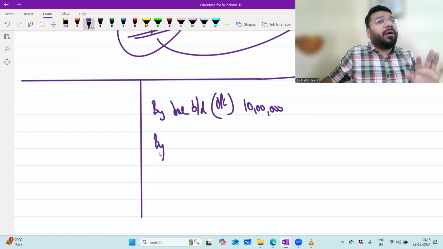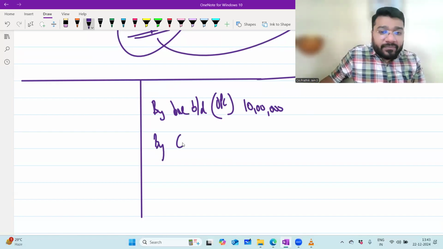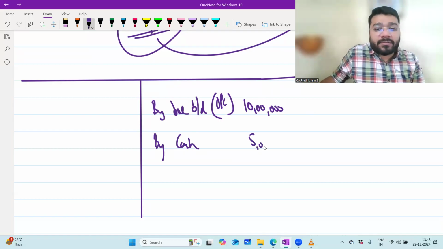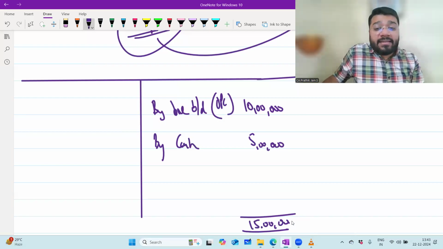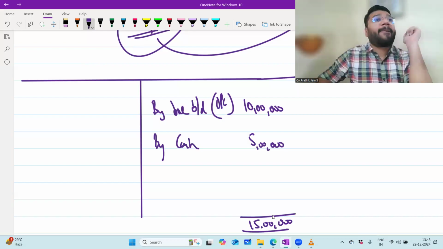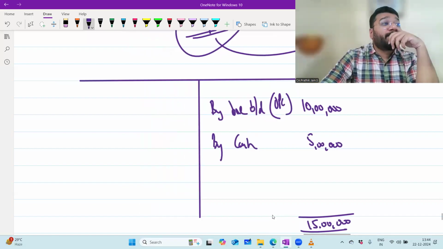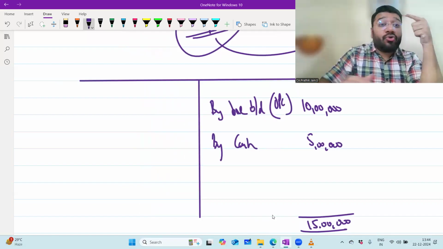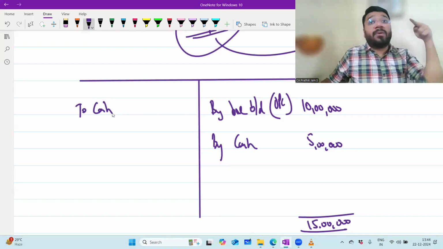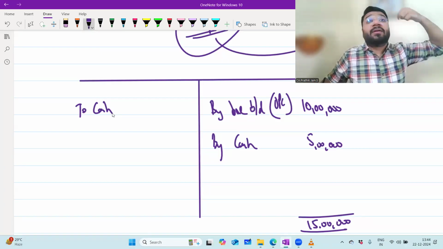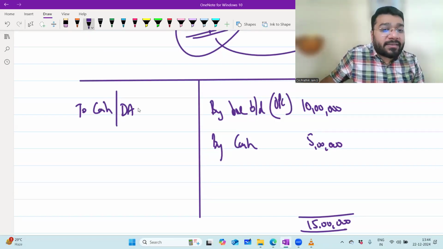Is the capital supposed to be contributed only in cash? No, sir. It can also be in the form of assets. Let's say 5 lakh rupees. So what is the total capital of the business? 15 lakh. In that, you have withdrawn 5 lakh rupees. So what is the entry? Capital account to cash. Either a direct entry, or you can route it through drawings: drawings to cash and then capital to drawings.